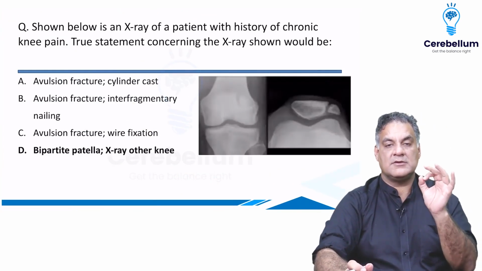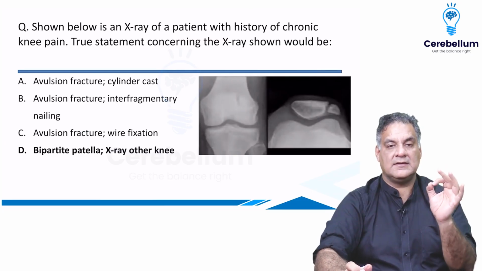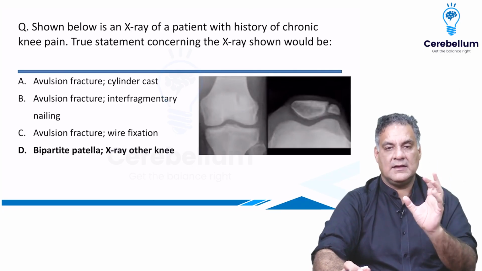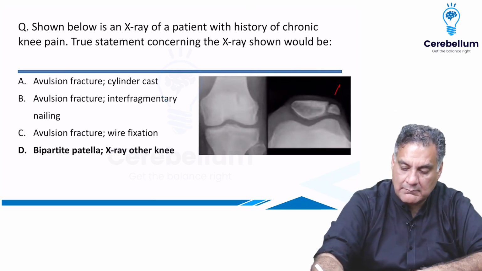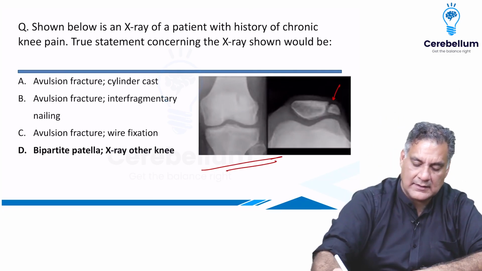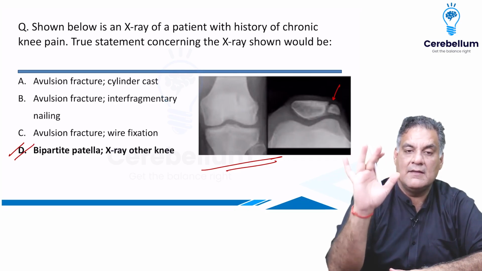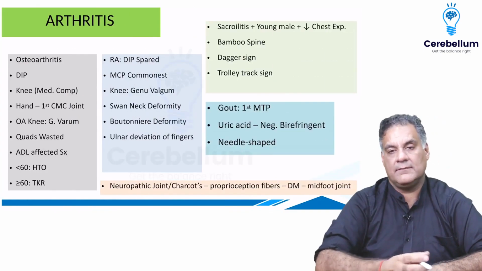Remember that this question came in the NEET last year, that a patient has a chronic history of pain, and this is the image. What do you think it is? So this is a bipartite patella. And what do you do? You usually don't do anything in this, just treat conservatively, get the x-ray of the other knee.